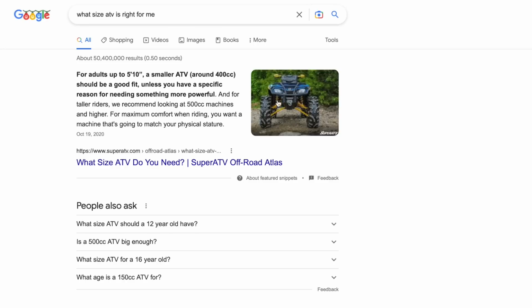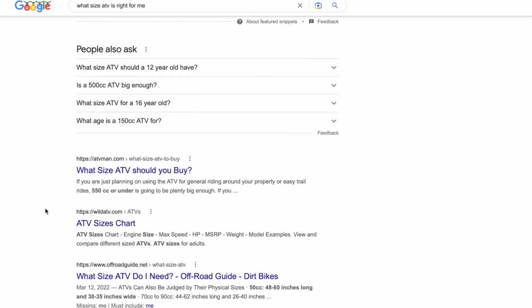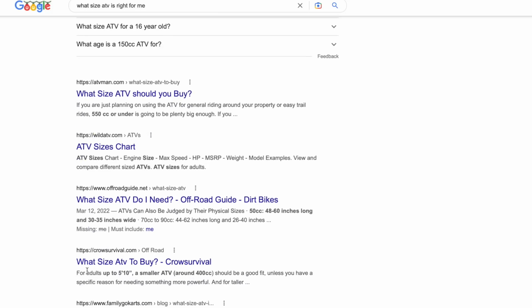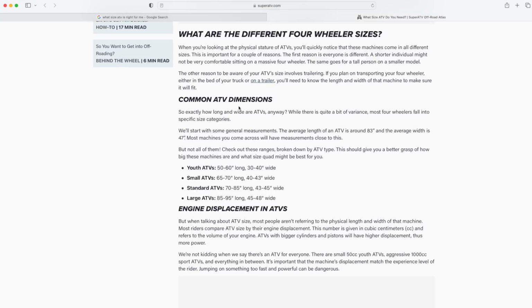Okay, so we have a snippet here from superatv.com. We have ATV Man, what size ATV should you buy? Wild ATV, ATV size charts, off-road guide net. So several articles that are on point. I wouldn't say that any of these are necessarily like massive sites. ATV Man, I actually know. We're not going to try to steal his traffic. He's a good guy. But like Super ATV here, let's see.